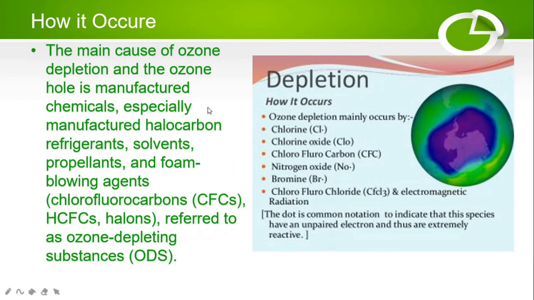So basically, the main cause of ozone depletion and the ozone hole is manufactured chemicals, especially manufactured halocarbons: the refrigerants, the solvents, the propellants, and the foam blowing agents, chlorofluorocarbons and hydrochlorofluorocarbons, halogens, referred to as ozone depleting substances (ODS). So ozone depletion mainly occurs with the help of chlorine, chlorine oxide, chlorofluorocarbons, nitrogen oxide, bromine, and electromagnetic radiations. They all are the culprits which create the hole inside the ozone layer.